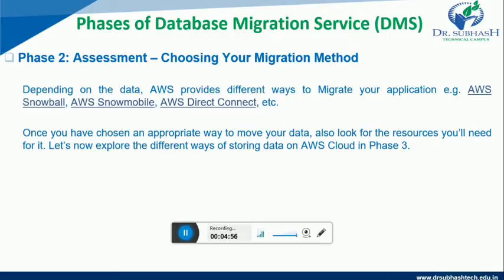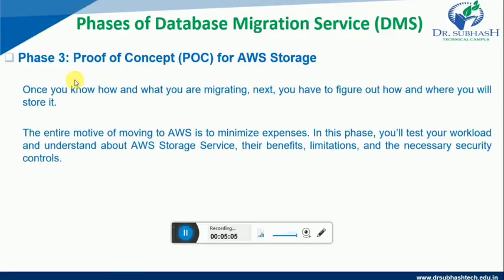Now let us look at and explore different ways of storing data in AWS Cloud in phase 3. So in phase 3, we have to understand the proof of concept, that is POC for AWS storage. Once you know how and what you are migrating, next you have to figure out how and where you will store it.